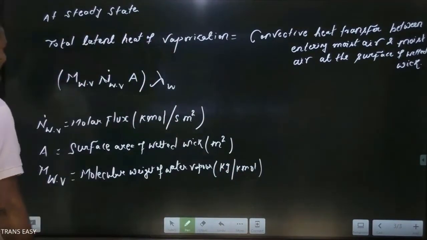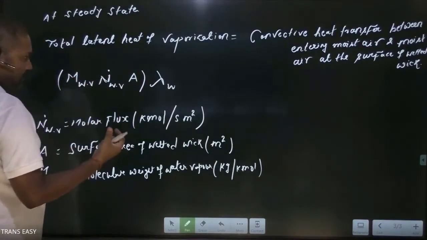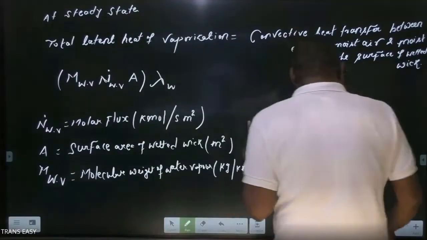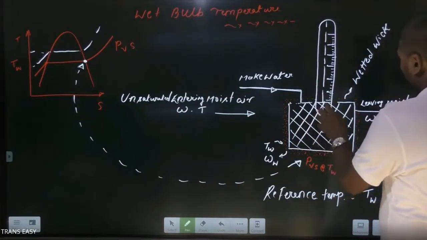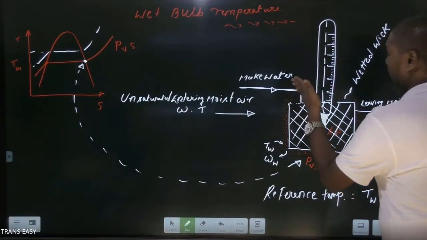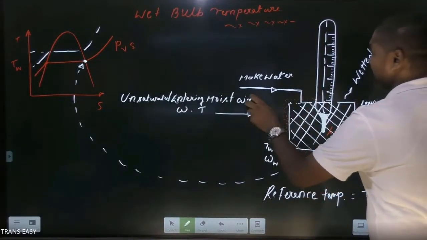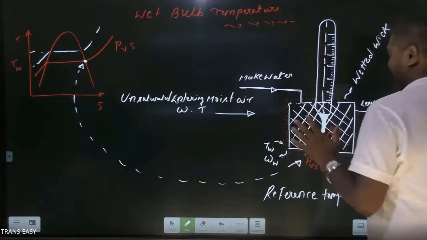Now, friends, we require the kg of water vapor which is evaporated. And friends, the amount of evaporation from a liquid body is equal to the amount of water vapor that moves due to concentration gradient from this surface.